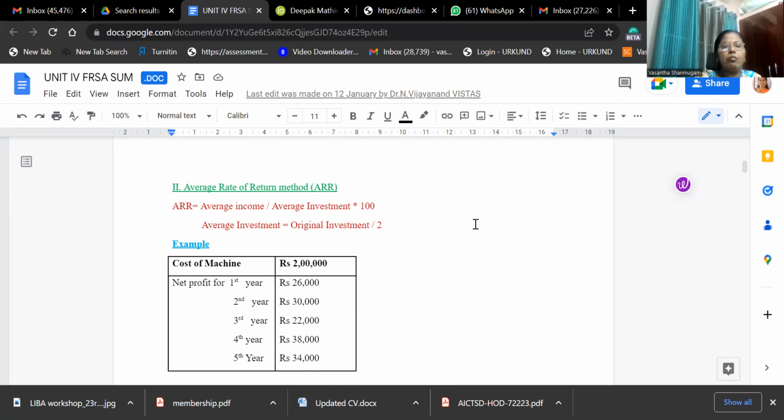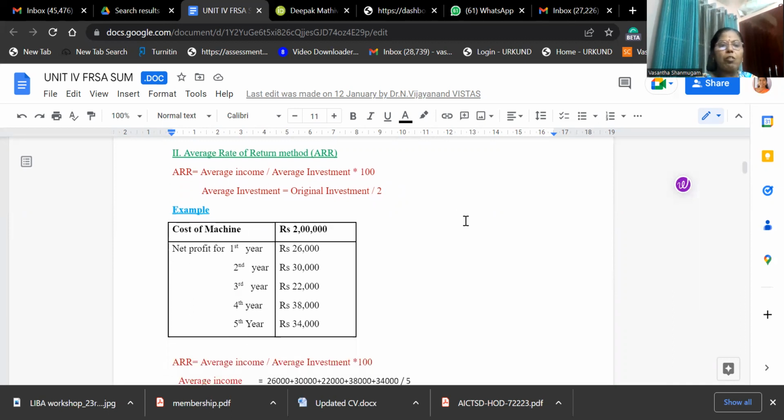Even we can say that original, that is average income divided by original investment also. We have different formulas for computing ARR. Each formula will give different answers. So now in this case, we'll follow average income divided by average investment into 100. Average investment is equal to original investment divided by 2. That is the formula. Now we'll see this problem.